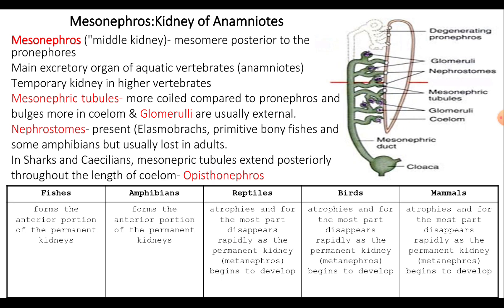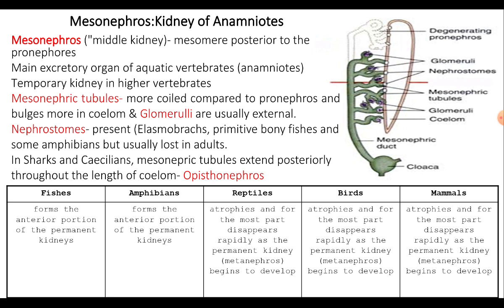After the development of the pronephric tubules, the additional tubules are formed from the nephrogenic tubules posterior to the pronephric kidney. These are the mesonephric tubules that are also segmentally arranged.